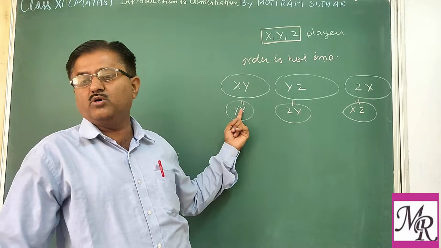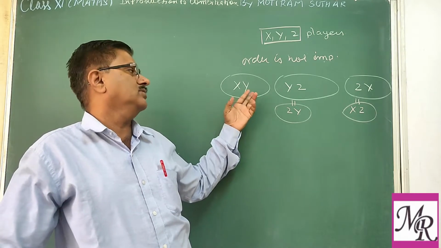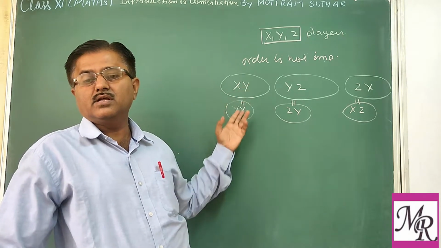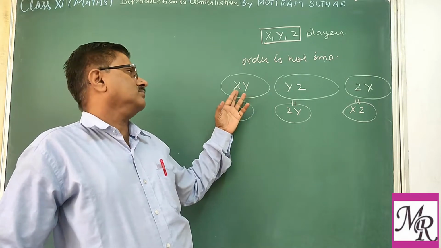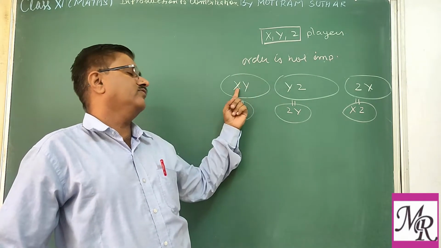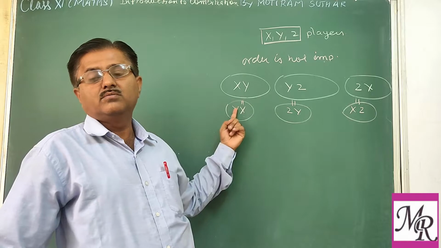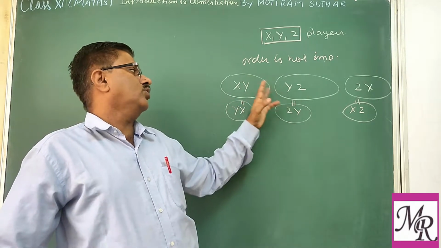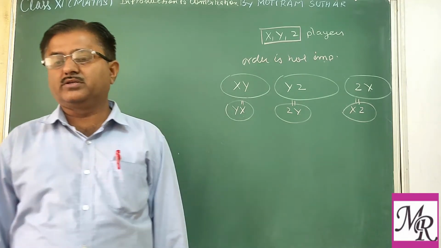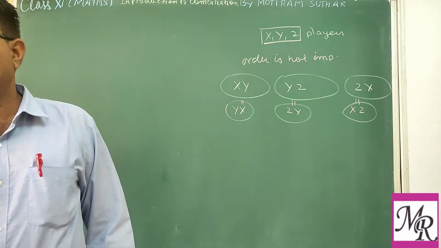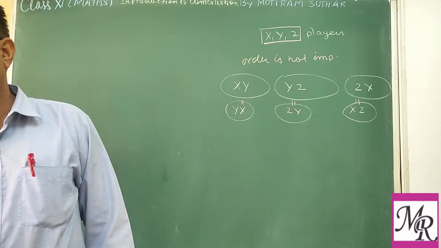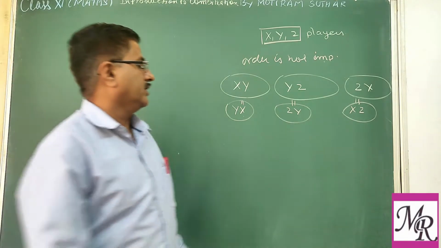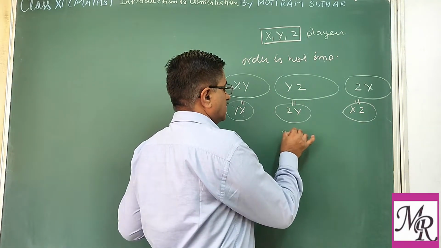Ram and Mohan, or Mohan and Ram, both teams are the same. Clear? So there is no order, whether you say first Ram or Mohan, Mohan or Ram, there is no difference between these. So there are only 3 possible ways one can select a team of 2 players out of 3. That is only 3 teams.